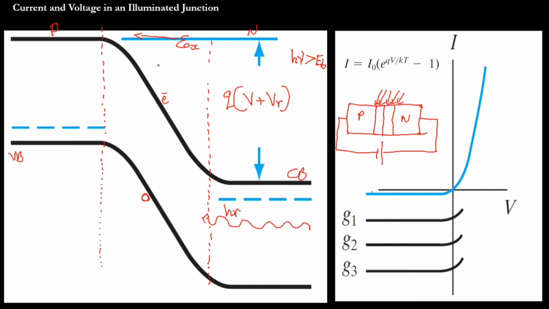Because of the strong electric field in the transition region, the electron will move opposite to the direction of the electric field, and the hole will move in the direction of the electric field.